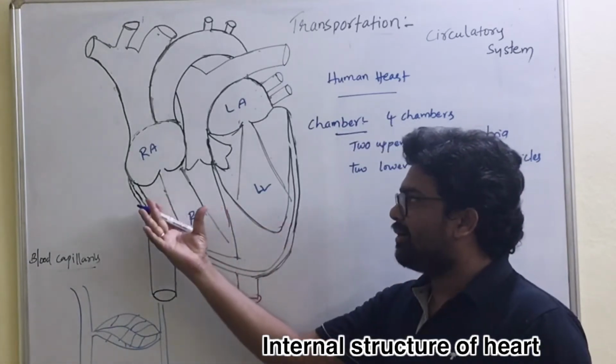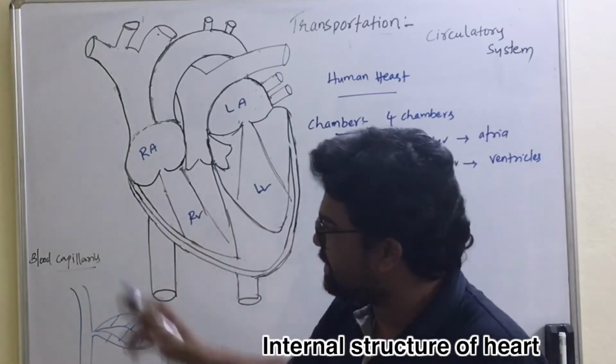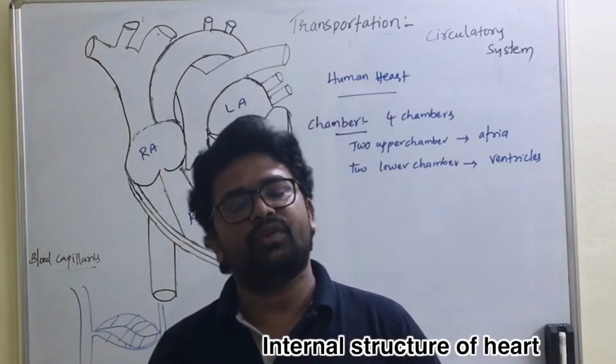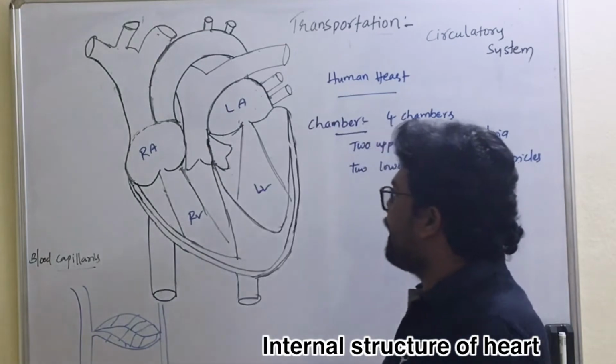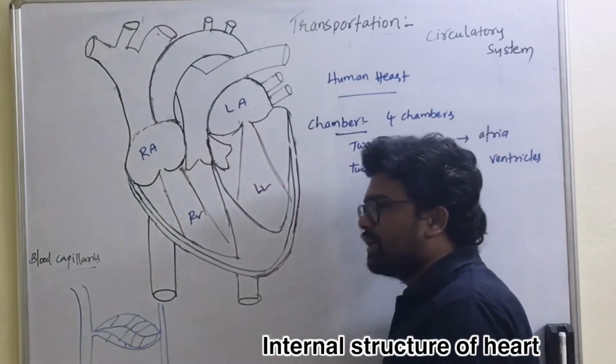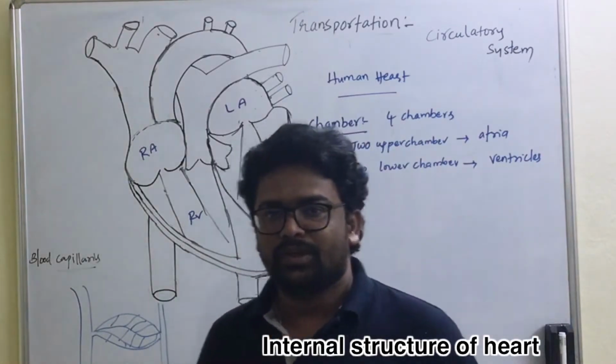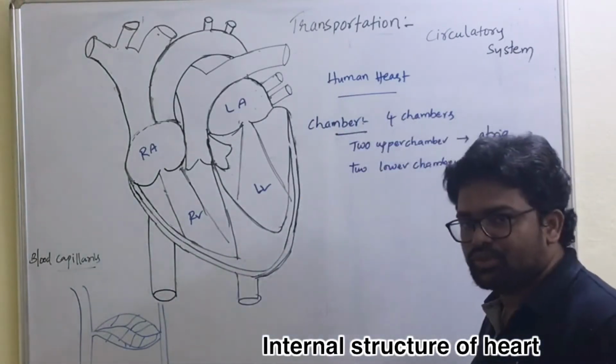The right side chambers of the heart, that is the right auricle and right ventricle, receive deoxygenated blood from various body parts, whereas the left auricle and left ventricle receive oxygenated blood. So that is about the chambers of the heart.